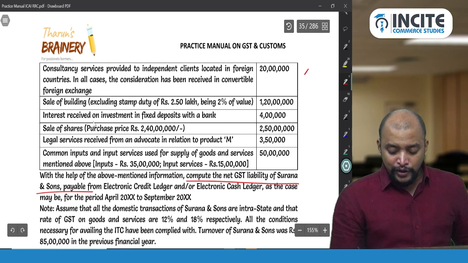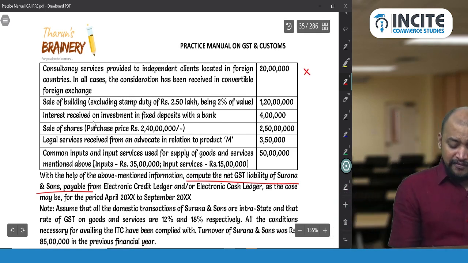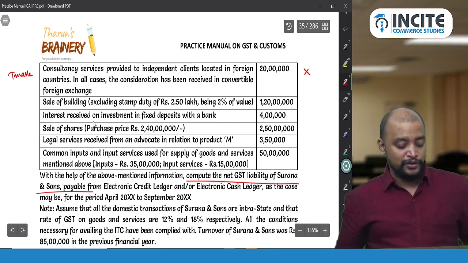So in this case, we don't have to pay any GST. However, for the purpose of availment of ITC, it will be kept under which turnover? Taxable turnover.